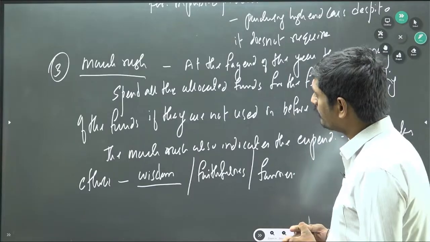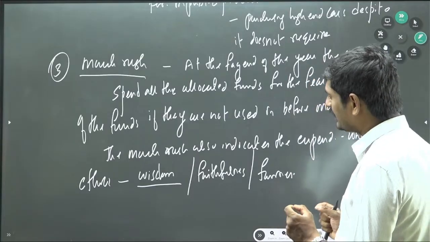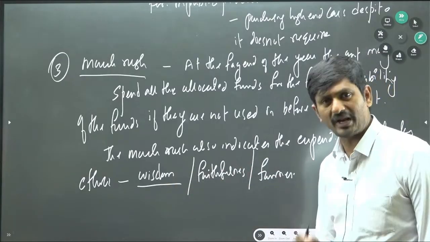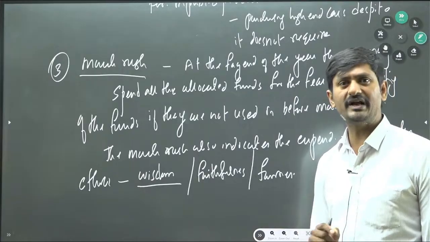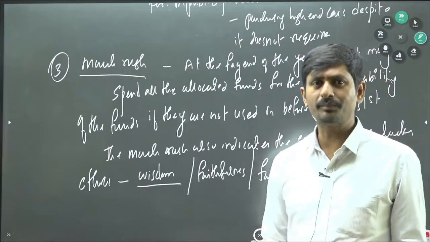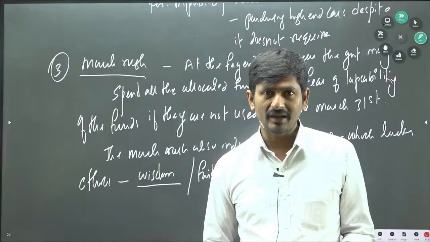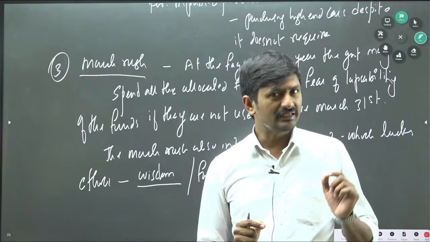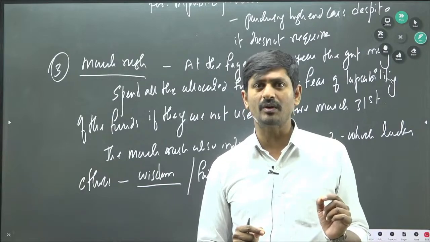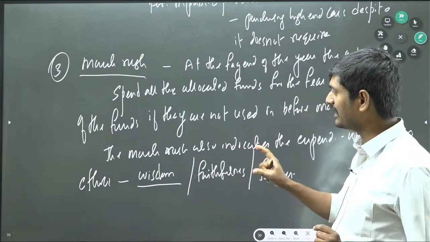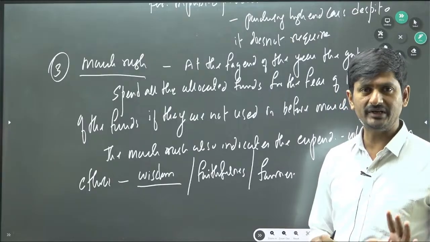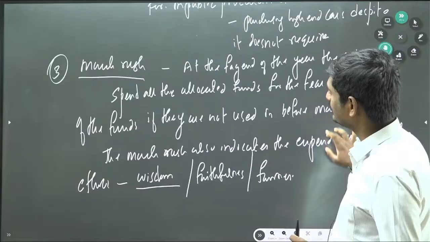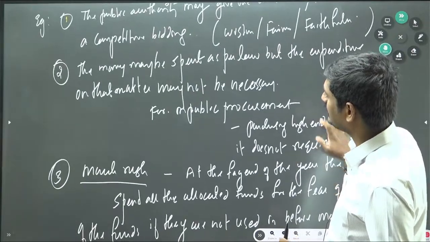But in the propriety audit, the auditor will be identifying: is it wise expenditure, is it a proper expenditure, is it an appropriate expenditure. If it is your personal money, how do you spend? Whether there is a responsibility in the expenditure or not, whether it really serves a purpose or not. So that particular identification is done by means of propriety audit. Okay, right. So this is how we need to understand.